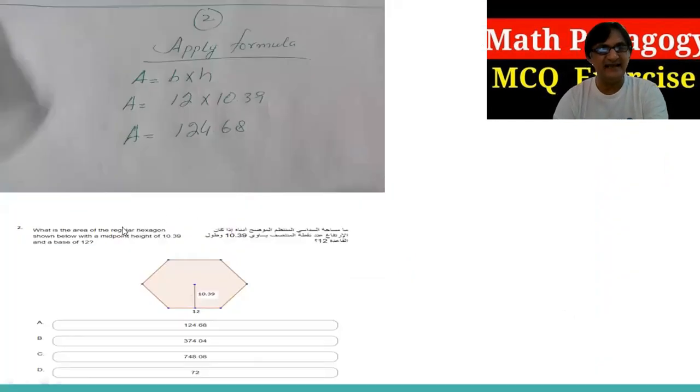Okay, what is the area of the rectangular hexagon shown below with the midpoint height of 10.39 and base of 12? Now, what we're going to do, since we have been given the height, is apply the formula: area equals base multiplied by height. If you multiply base and height, your answer will be 124.68. So it's very simple, the area is the base multiplied by the height.